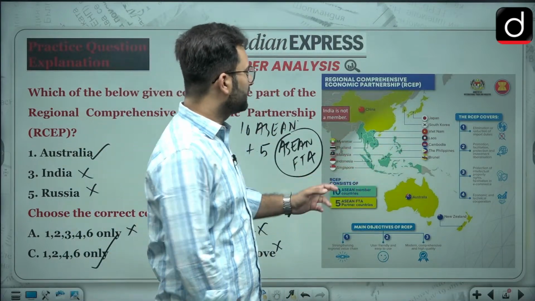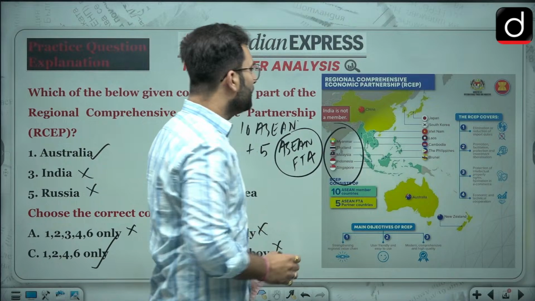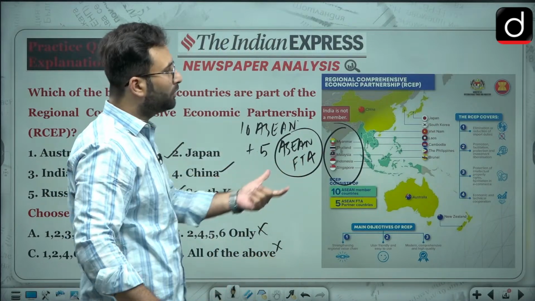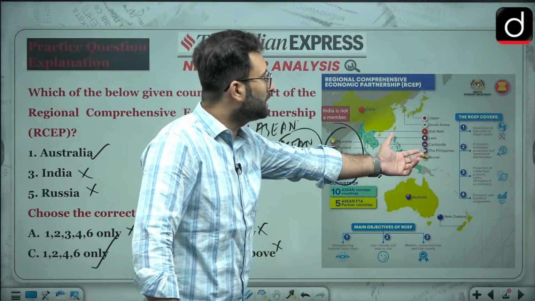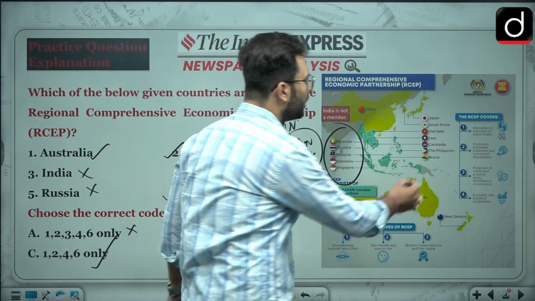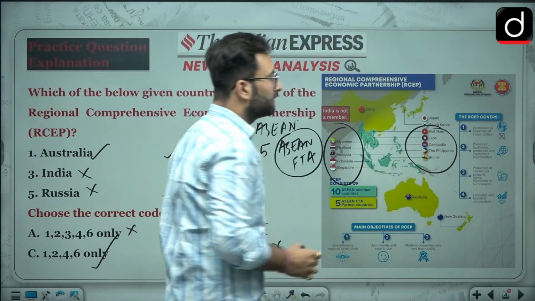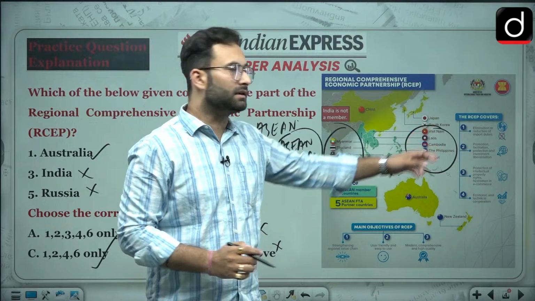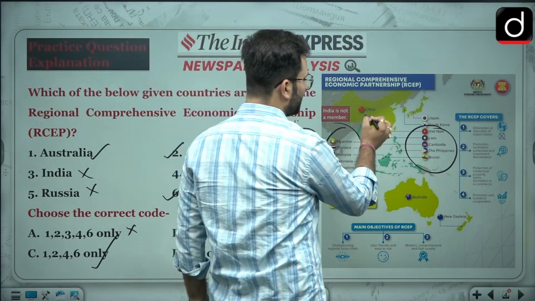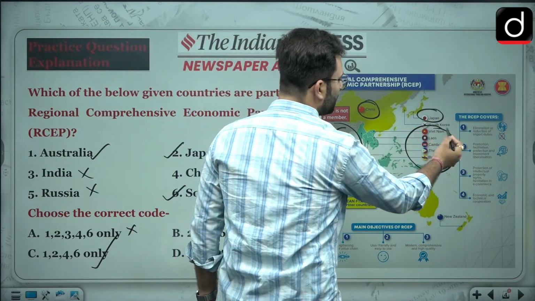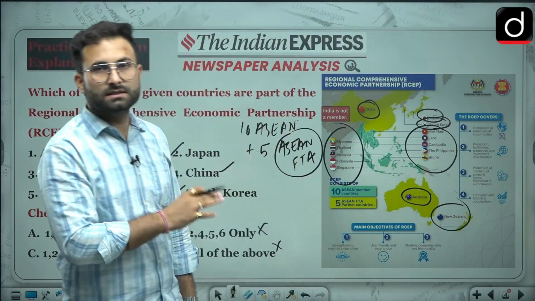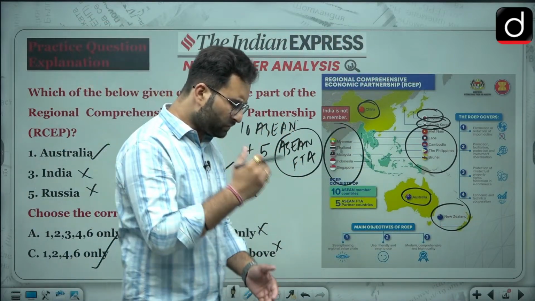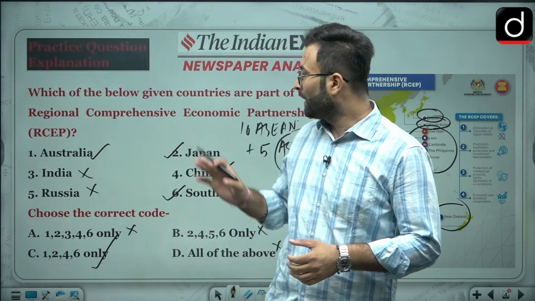There are these 10 ASEAN countries which are given over here: Myanmar, Thailand, Malaysia, Indonesia, Singapore, Vietnam, Laos, Cambodia, Philippines and Brunei. These are basically your ASEAN countries, and these are 5 partners which are given in this particular color, that is China, Japan, South Korea, Australia and New Zealand. Okay, so this is the Regional Comprehensive Economic Partnership. Okay, I hope this is clear.